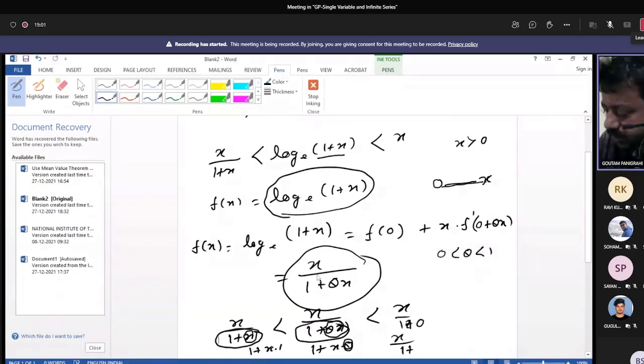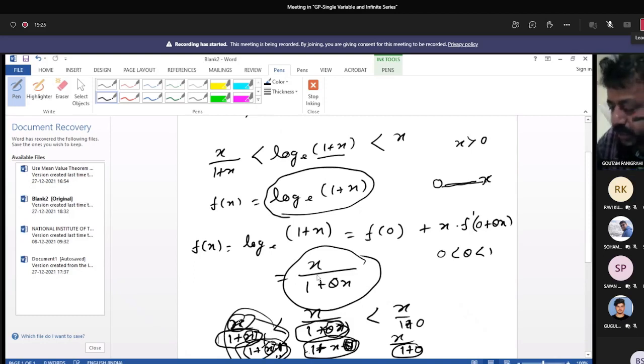So here you see, if x is a positive quantity, this denominator is highest because it is multiplied by 1. This denominator is multiplied by theta, so it is next highest. This one is least because it is 1 plus 0. So the highest denominator is here, and as x is divided by that, this value is lowest. Here the denominator is second lowest, so it is next. It is only x by 1. Now, is it clear?